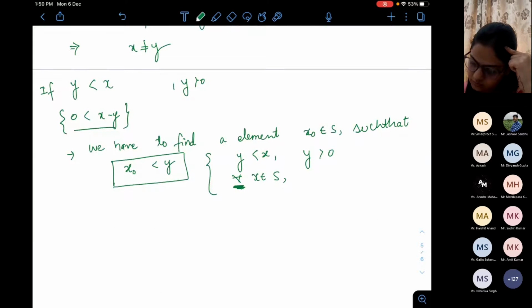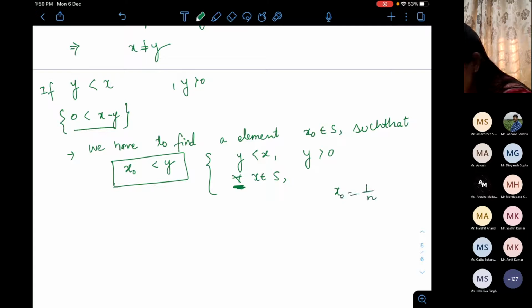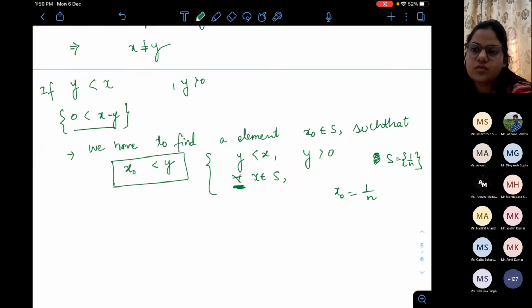Ma'am, if we take x naught as 1 by y plus delta, something, a small quantity, then the whole x naught will be less than y. No, but remember that x naught has to be of the form 1 by n, because S contains, what is S by definition? 1 by n, the reciprocals of natural numbers. I think, ma'am, not possible. It's true, I'm just asking you to think.